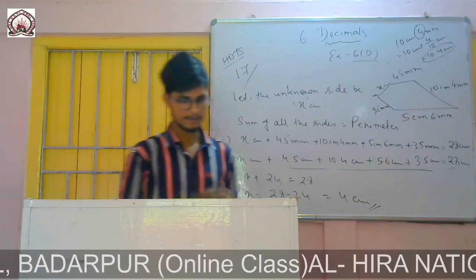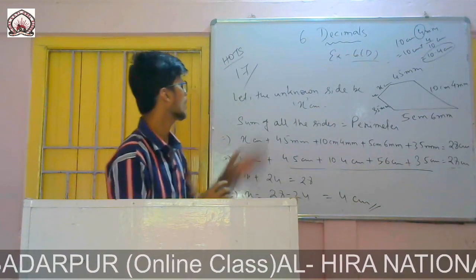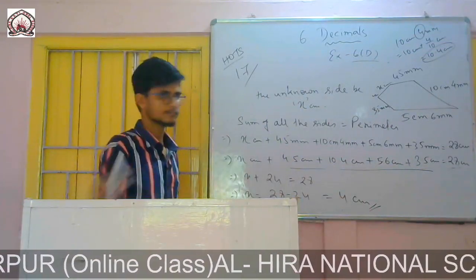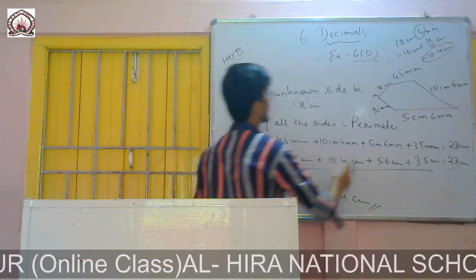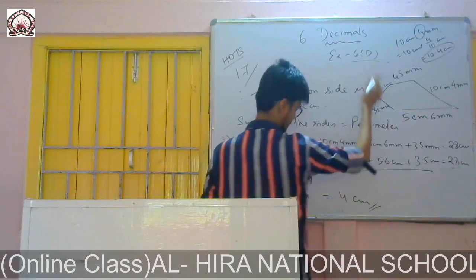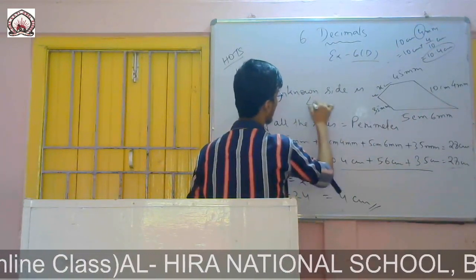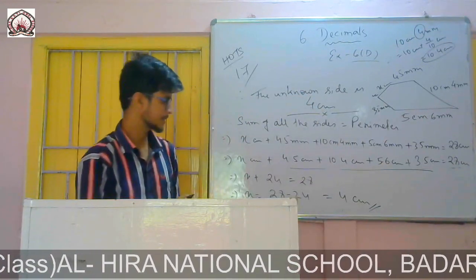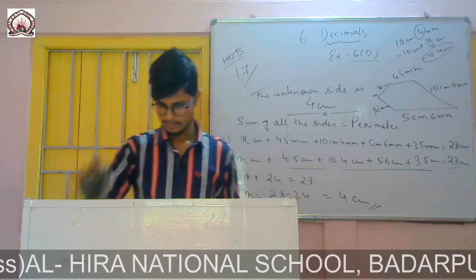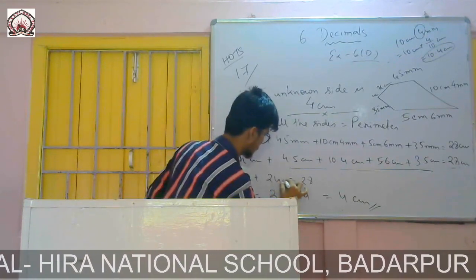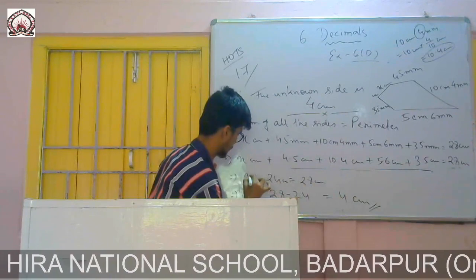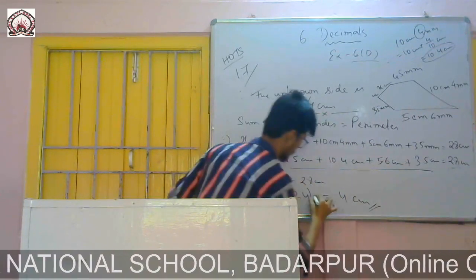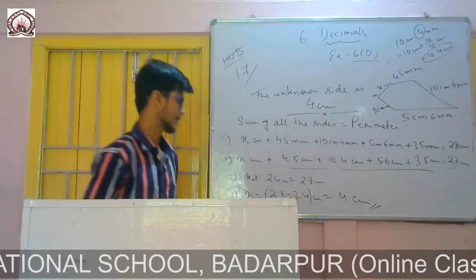So for the last line, you write: therefore the unknown side is 4 centimeter. You can give the unit if you face a problem; simply put the unit, 4 centimeter, you can write it directly.